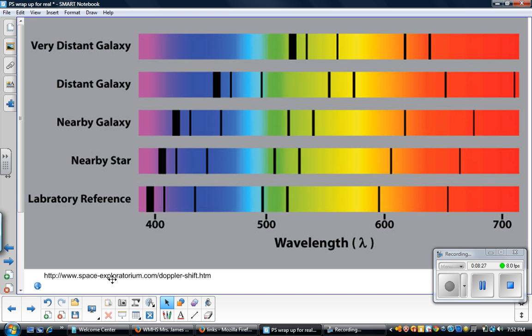So let's look at a series of redshifts. Alright, we have a simpler spectrum here, it's only showing us a few of these lines, so this star would have fewer chemicals inside it. It's not that each of these lines represents one element, the patterns represent it. This is a laboratory reference, so this would be if a star was not moving away from us or towards us. A star that's close has got a little bit of redshift. You see how these lines are shifted a little bit to the red? They're shifted about